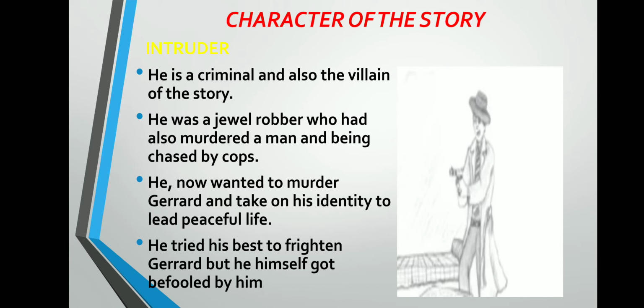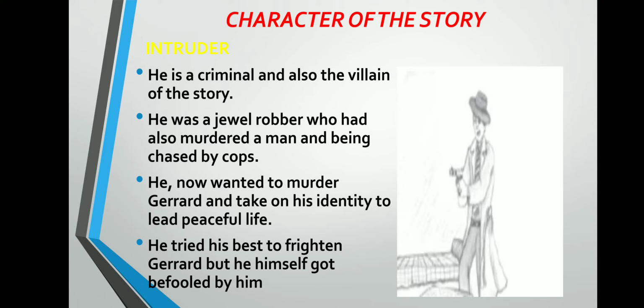Characters of the story: the second important character is the intruder. He is a criminal. Criminal means crook, and he is also the villain of the story. He was a jewel robber who had also murdered a man and been chased by cops. He is a jewel robber especially, and now the police were chasing him because he murdered a man. He now wanted to murder Gerald and take on his identity to lead a peaceful life. He entered the hut of Gerald to kill him, not for money.